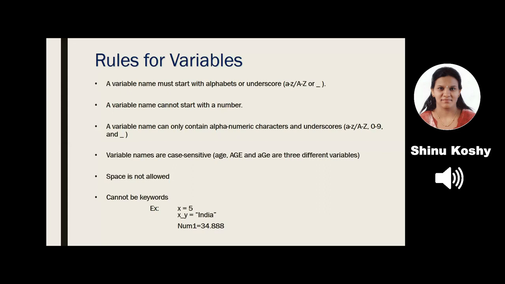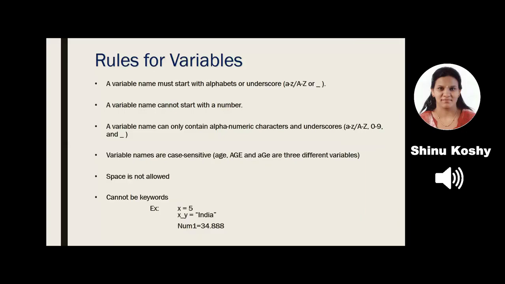Next, variable names are case sensitive. That is, small letters and capital letters are used differently for variable names. So if you see the example, there are three variables where the spelling is the same, AGE, but the case is different.